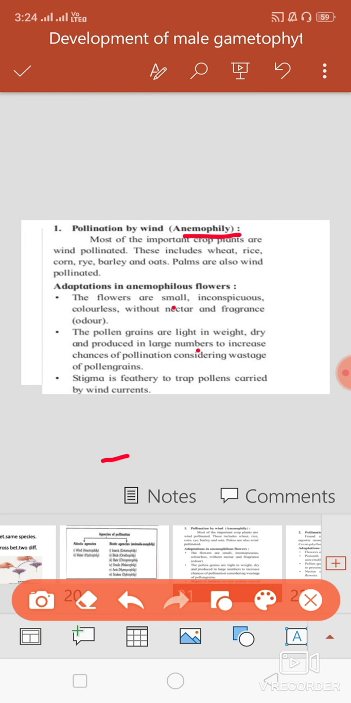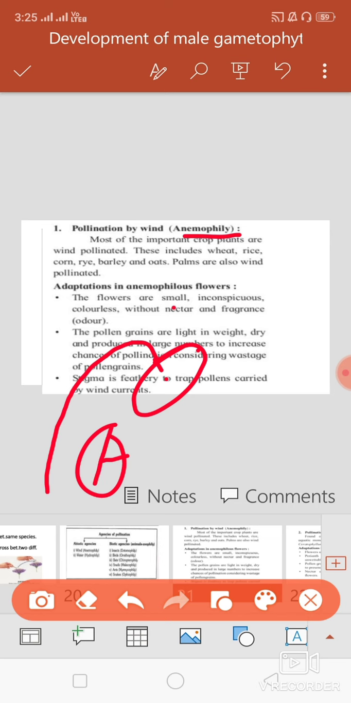Then the stigma is feathery and the stamens consist of a long filament and versatile anther. What is meant by versatile anther? When the filament is attached to the anther at a point firmly, it is called versatile anther. There are three types of anther depending on the attachment of the filament to the anther: first basifixed, second dorsifixed, and third versatile.